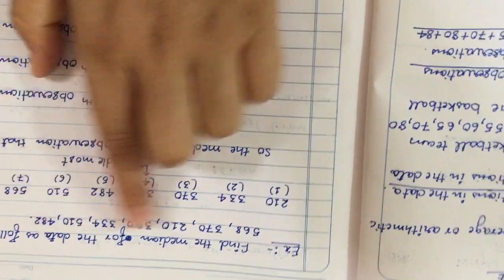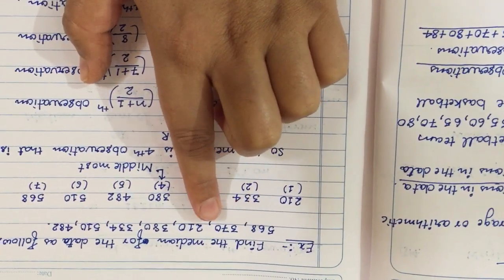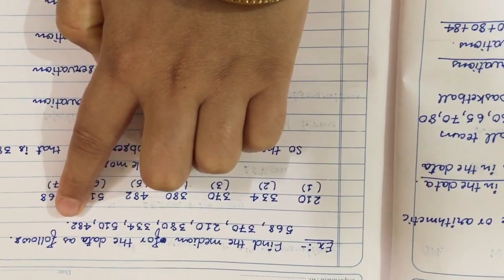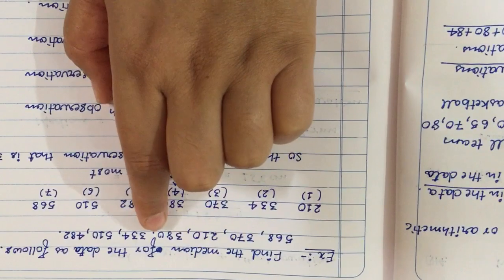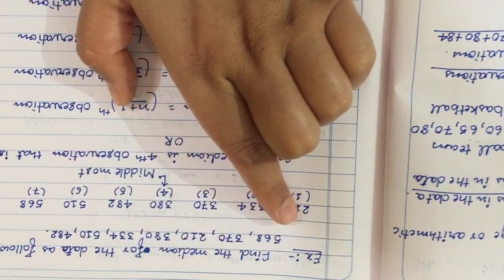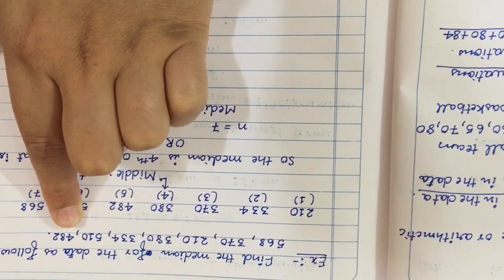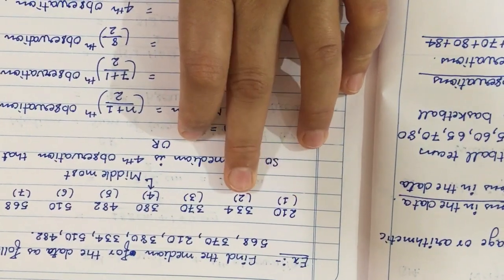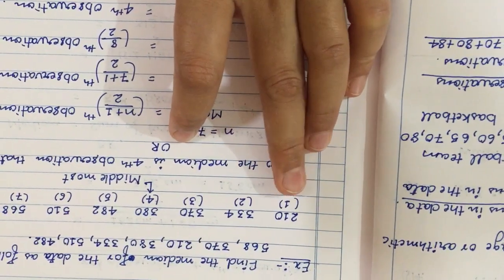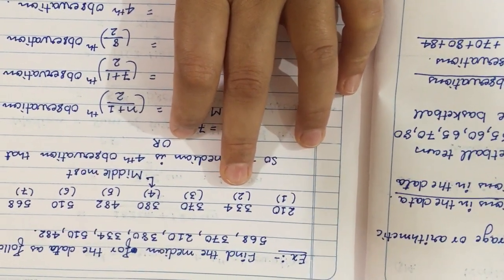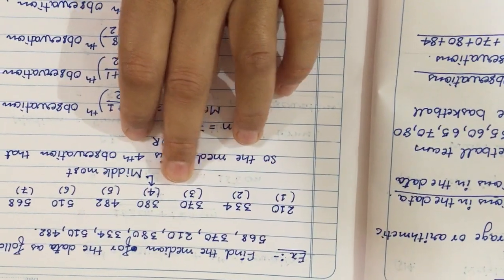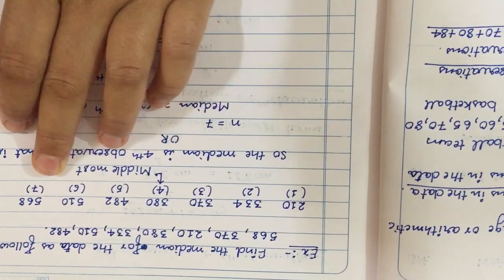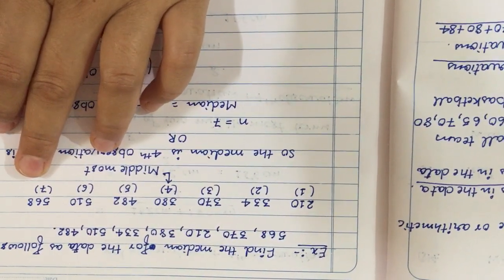Find the median for the data as follows: 568, 370, 210, 380, 334, 510, 482. In this question, we have to find median. So, first we arrange this data in ascending or descending order. You can arrange in any order. I am arranging it in ascending order. So, 210 first, 334 second, 370 third, 380 fourth, 482 fifth, 510 sixth and 568 seventh observation.